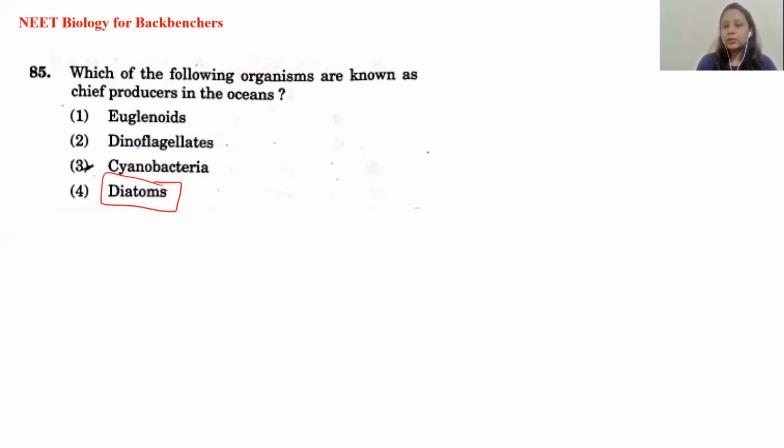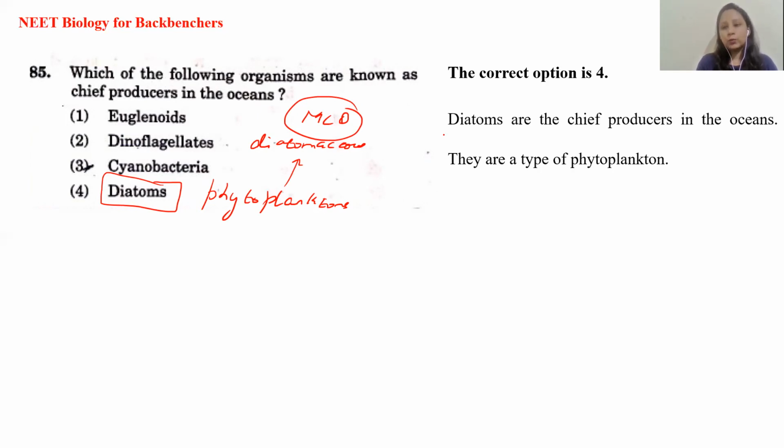Diatoms belong to the class of phytoplanktons. They deposit their cell wall material, which gets accumulated, and over millions of years it forms diatomaceous earth. This is an important MCQ, that it forms diatomaceous earth after the deposition of their cell wall component. So the answer here is the fourth option.